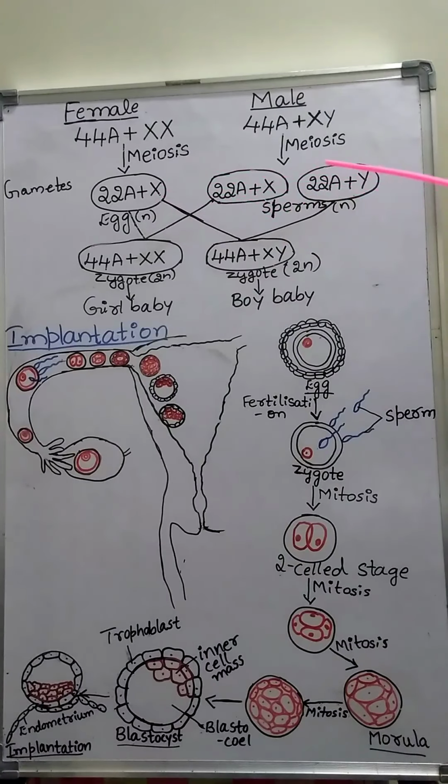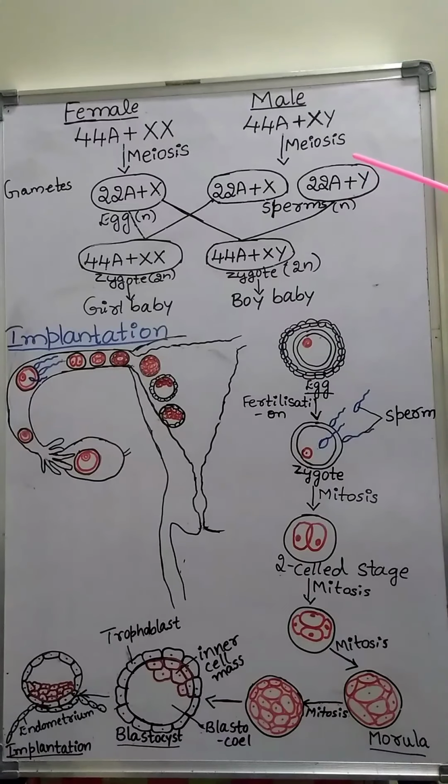Whereas the haploid male gametes, called sperms, have 22 autosomes and 1 X chromosome, or 22 autosomes and 1 Y chromosome.